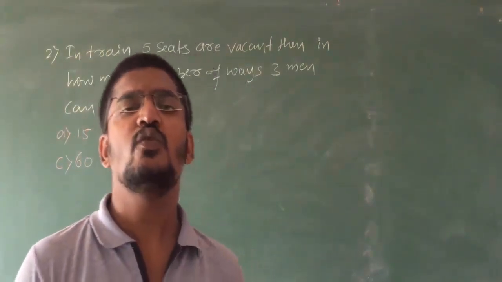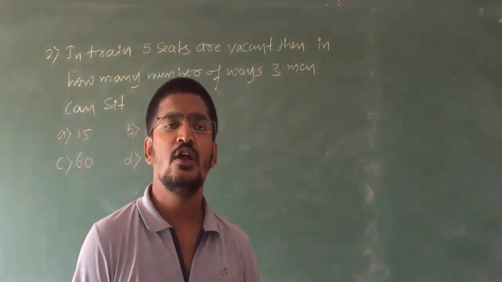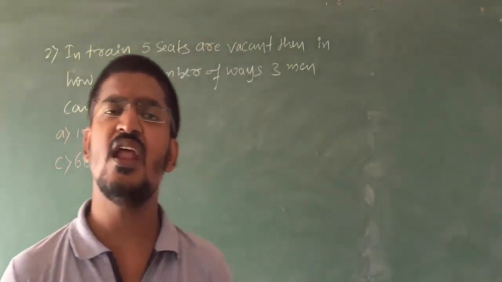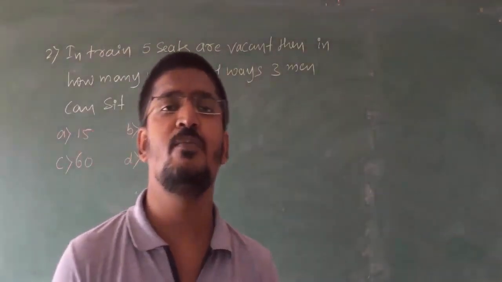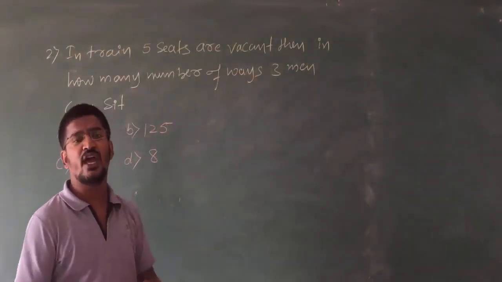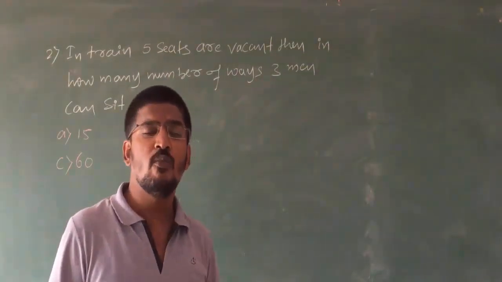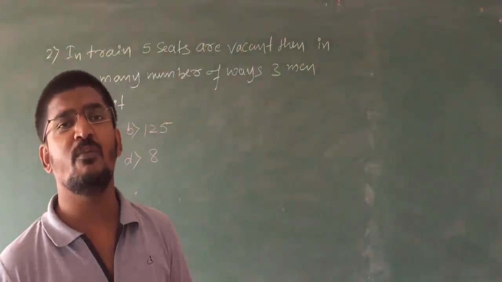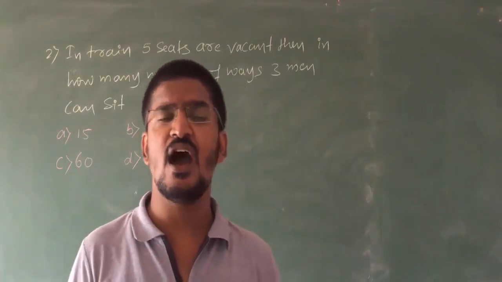In those 5 seats, how many ways are there for 3 men to sit? They are asking this in this particular problem. Are you getting my point? There are 5 seats vacant and 3 men. How many ways are there for 3 men to sit on 5 seats, they are asking.